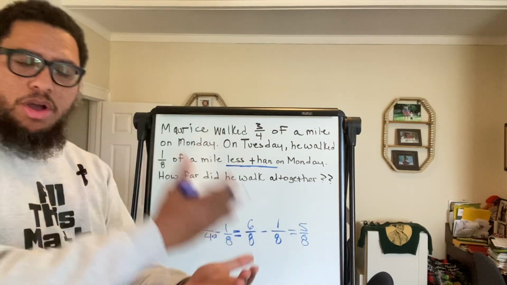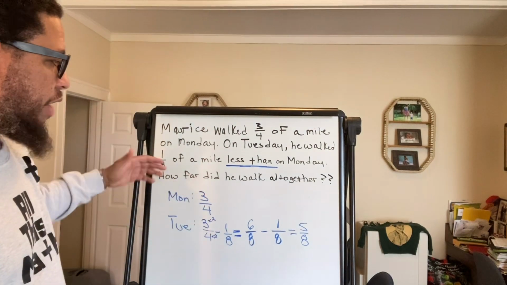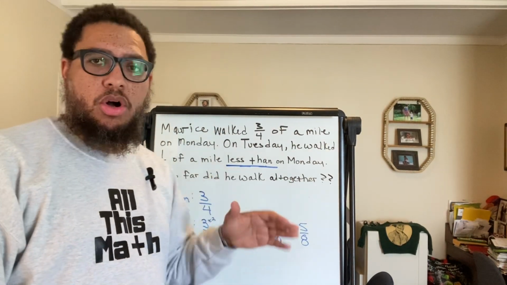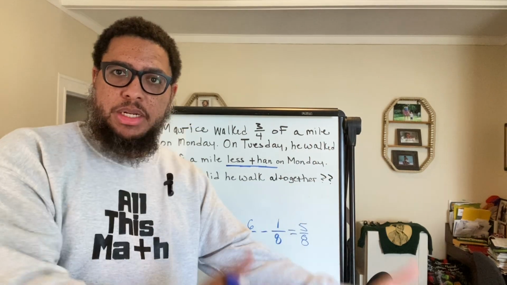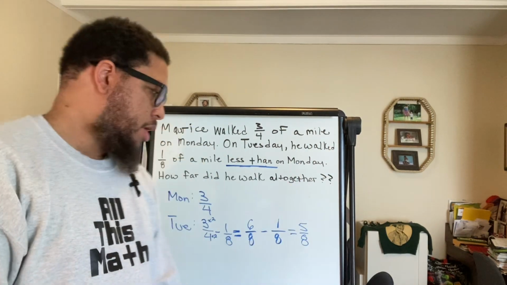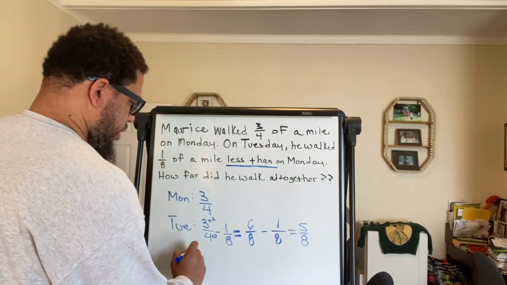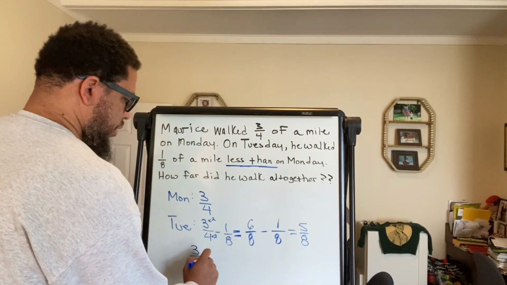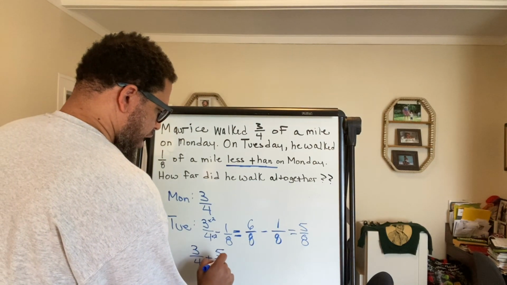All right. So now I know how much he walked on Monday. I know how much he walked on Tuesday. Now I can answer the final question. How far did he walk altogether? We talked about that in the beginning. Altogether means you add them up. Add up Monday's walking plus Tuesday's walking. So now we're adding. We're doing Monday, 3/4, plus Tuesday, 5/8.